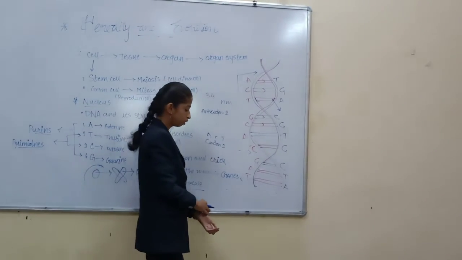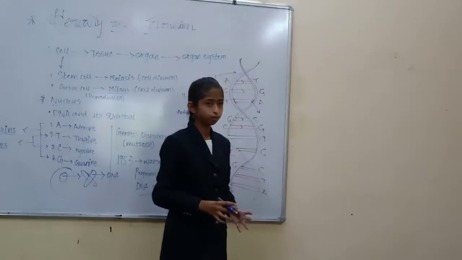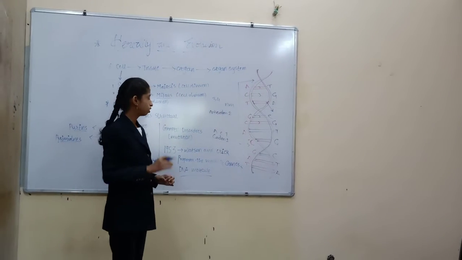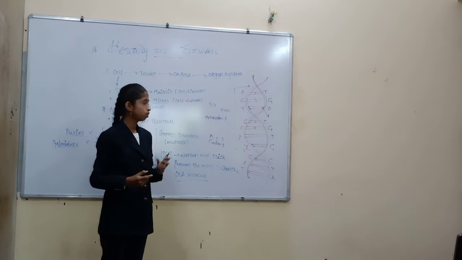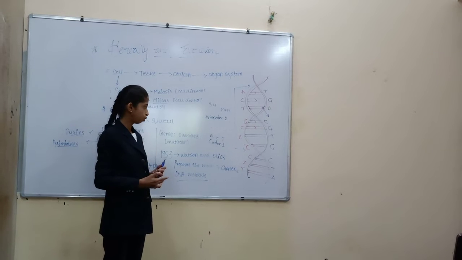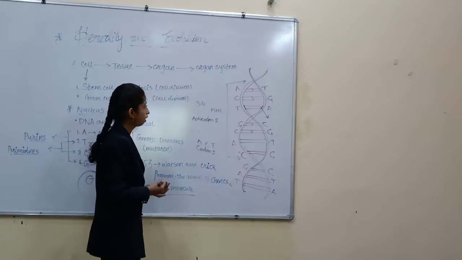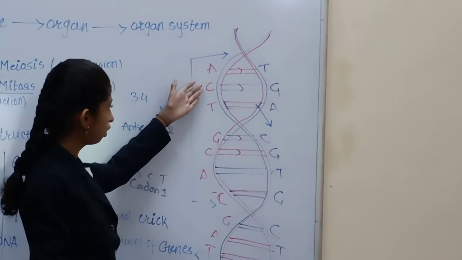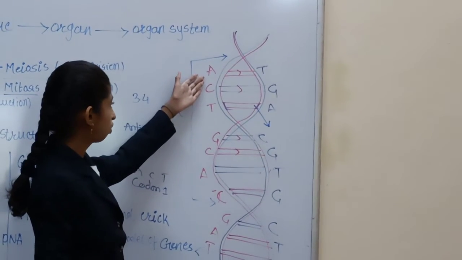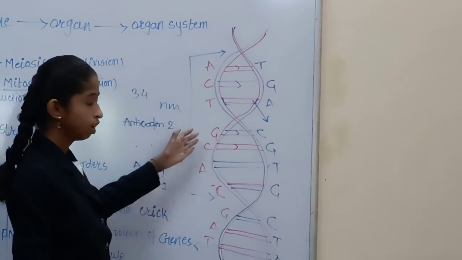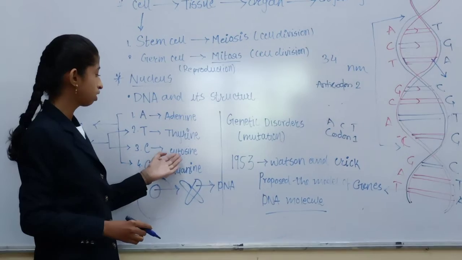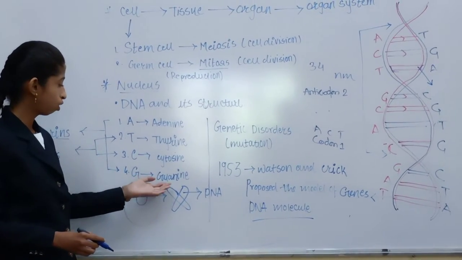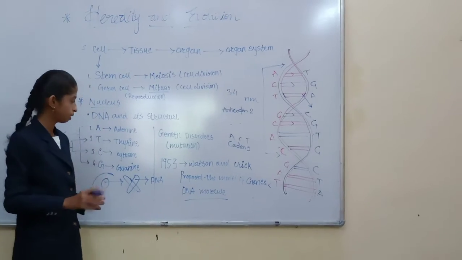Now, the DNA and the RNA are major components, and when protein synthesis takes place in the human body, codons and anticodons are produced. Let us take an example. So these bases are denoted by letters, like you can see A, C, T, G. These are nothing but the nitrogen bases. A stands for adenine, T stands for thymine, C stands for cytosine, and G stands for guanine. These are the nitrogen bases.